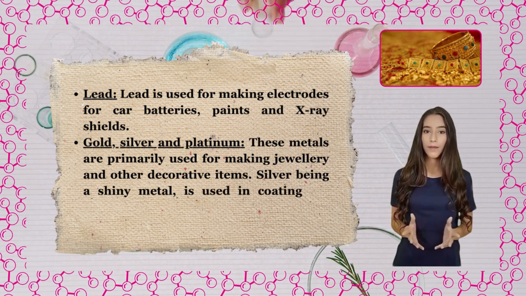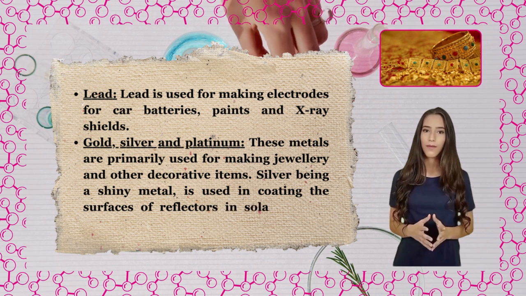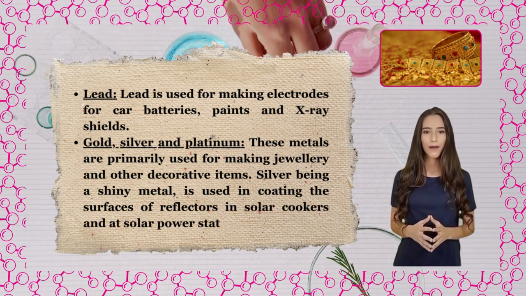Silver, being a shiny metal, is used in coating the surfaces of reflectors in solar cookers and at solar power stations.